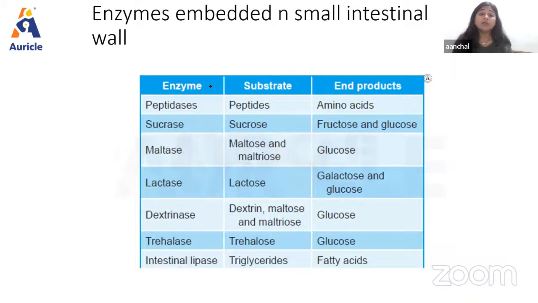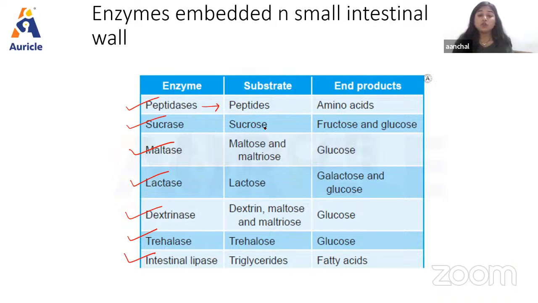Then we have the names of the enzymes, and we're going to learn what the substrate is over which these enzymes react, and what will be the end product, right? So first enzyme we have peptidases, then sucrase, maltase, lactase, dextrinase, trehalase, and then the intestinal lipase, right? For peptidase the substrate is peptides, and the end product we'll receive is amino acid.